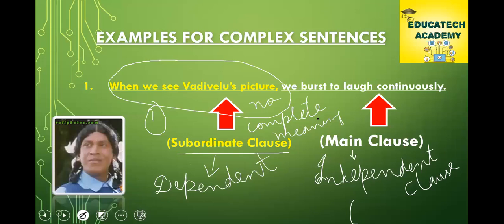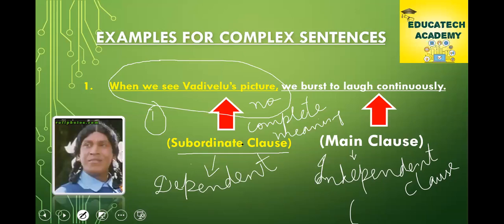When we see Vadivelu's picture, this is the only statement I have given. When we see Vadivelu's picture, what happens? Do you cry? Do you jump into the river? Do you jump into the well? What do you do? The meaning is not completed.